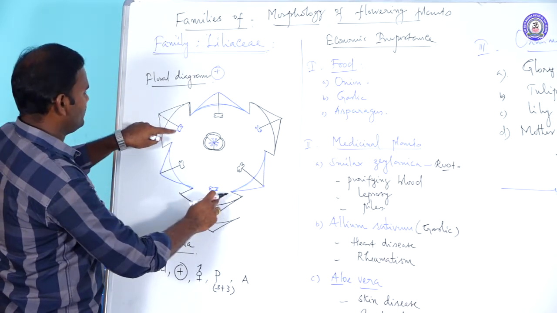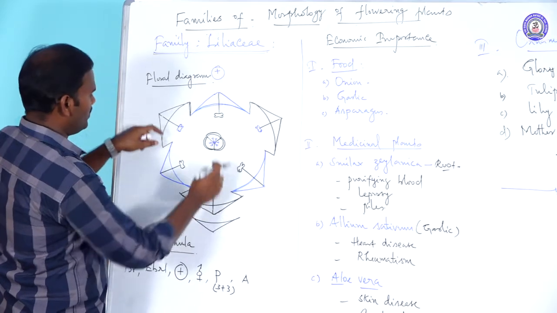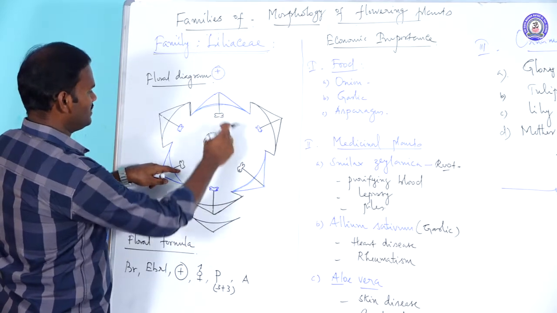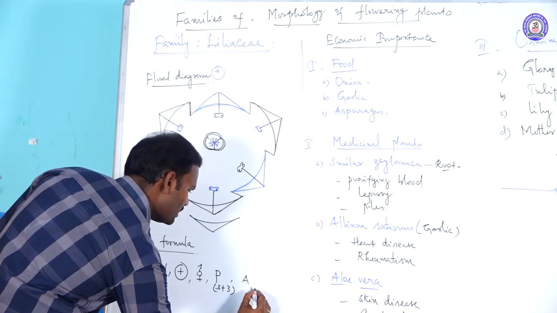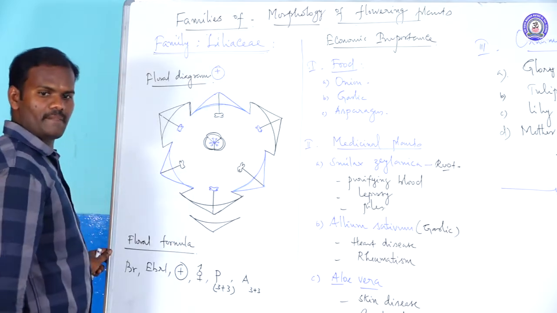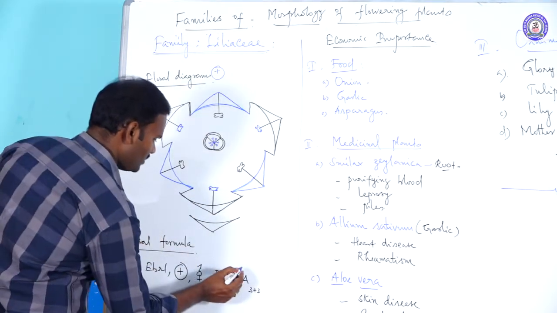I mean, this 1, 2, 3: these 3 stamens are the outer whorl. 1, 2, 3: these 3 stamens are the inner whorl. So it is also 3 plus 3, 2 whorls of 3 each. But the stamens are attached to the perianth.